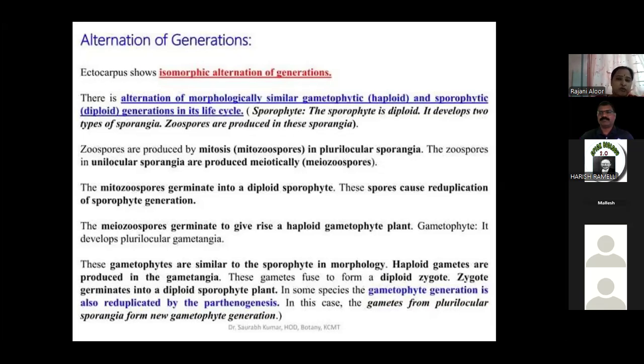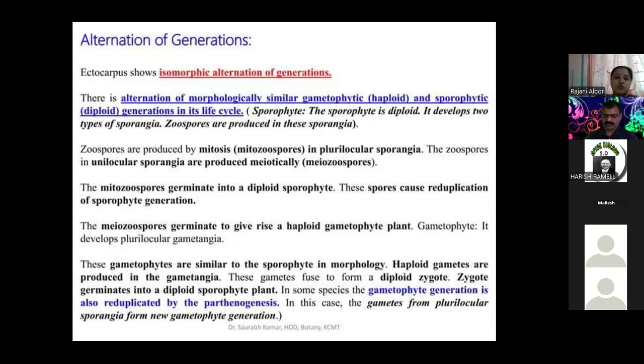Here the sporophyte is diploid. It develops two types of sporangia. Zoospores are produced in these sporangia. The zoospores are produced by mitosis, that is the mitozoospores, in plurilocular sporangia. The mitozoospores germinate into a diploid sporophyte. These spores cause reduplication of the sporophytic generation.